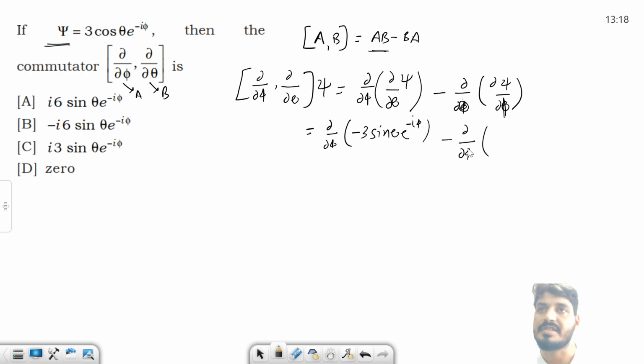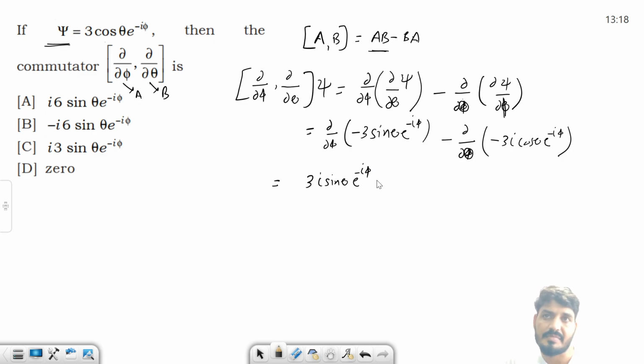So this is theta and phi is nothing but this will give you minus 3 iota cos theta e to the power minus iota phi. Now again differentiate this with respect to phi, so this will give you 3 iota sin theta e to the power minus iota phi.